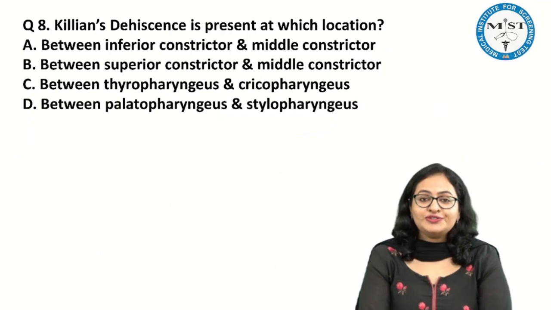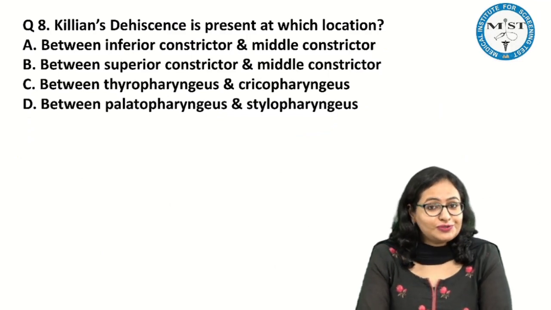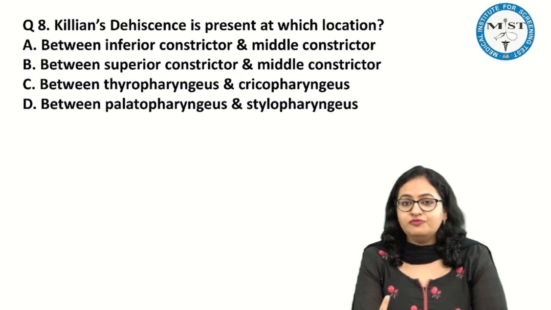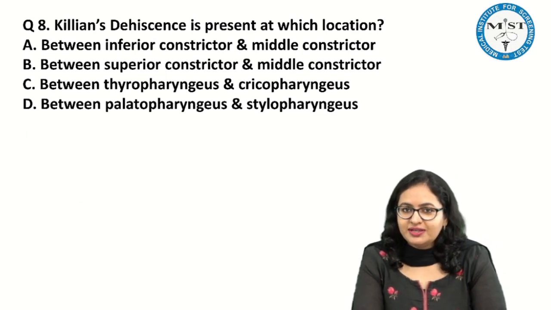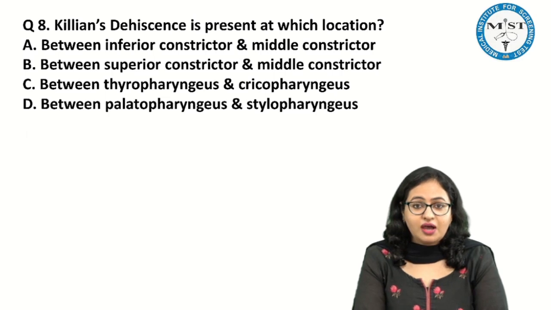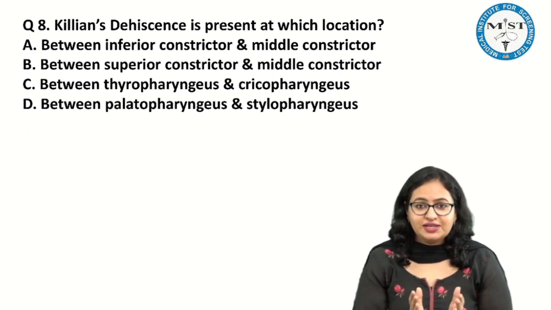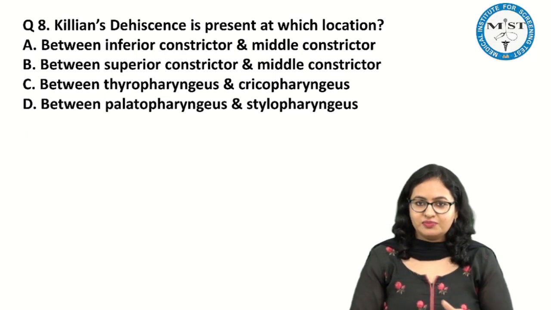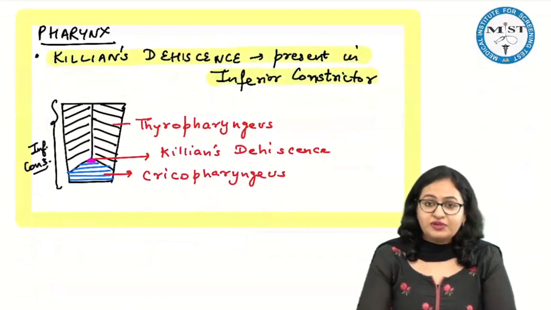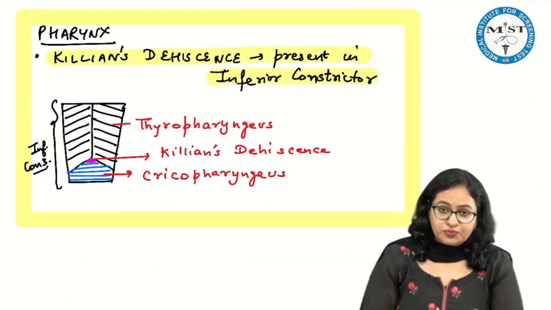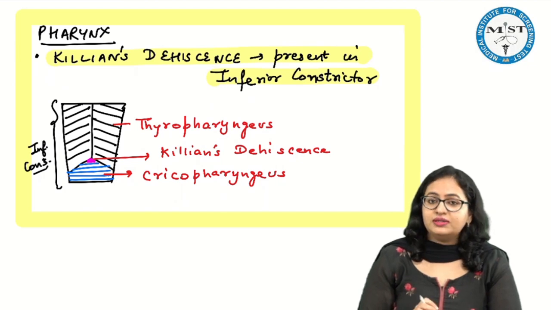Now talking about this question, Killian's dehiscence, this was also a repeated question. In the previous paper they asked in which muscle it is present. It is present in the inferior constrictor. Now they have asked in between which parts. As we have discussed already in the classes, Killian's dehiscence is present between the two parts of the inferior constrictor muscle.